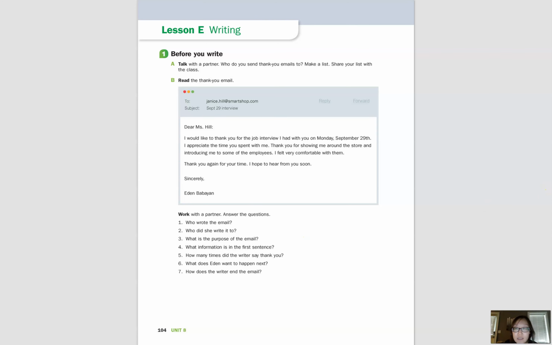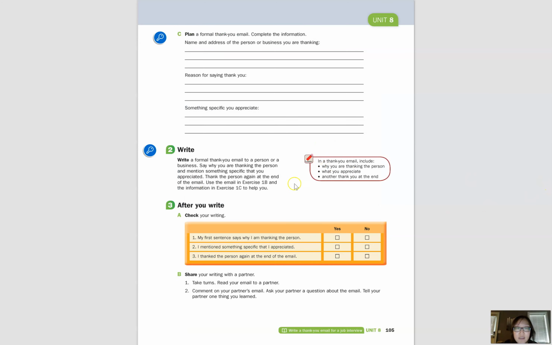Okay, so let's go to the next page. And this is actually an activity of writing a formal thank you email to a person or a business. But this one I can't really check anyway, so you can just do this on your own when you have time. But make sure you include why you are thanking the person. So that's usually in the first sentence. Just like with Eden's email, the first sentence included the reason she was writing the email, or the reason for thanking Ms. Hill. And then also make sure you mention something specific that you appreciate.